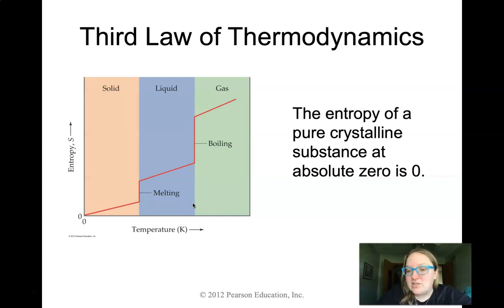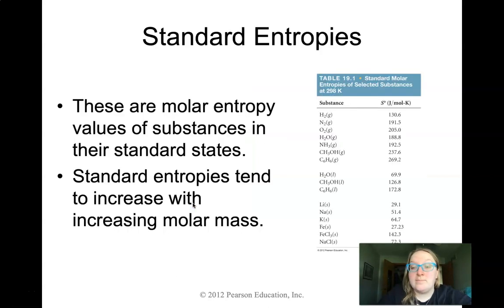To my knowledge, we still have not gotten down to an absolute zero point anywhere on our planet, but that could have changed in the last year. That being said, just remember that when we talk about randomness, motion would stop at absolute zero. If motion stops at absolute zero, it makes sense that there would be no entropy. From there, we are going to talk a little bit about how to do...